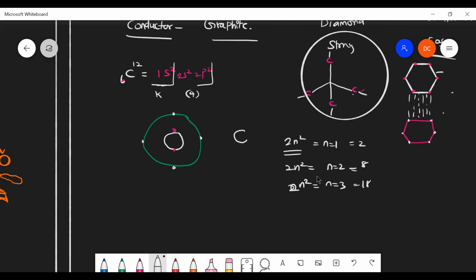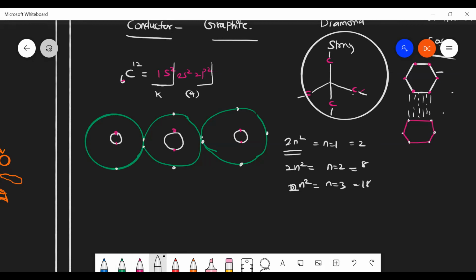Nearby carbon also has 2 electrons in the K shell. Next shell, how many electrons? 4 electrons: 1 electron, second, third, fourth. And nearby also. Here 1, 2, and here 4 electrons.